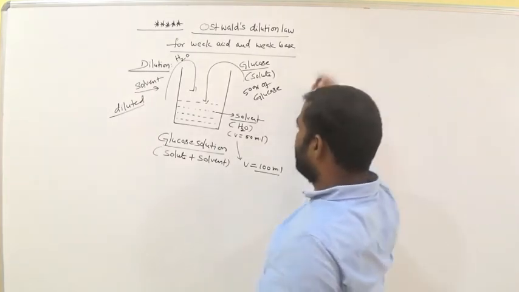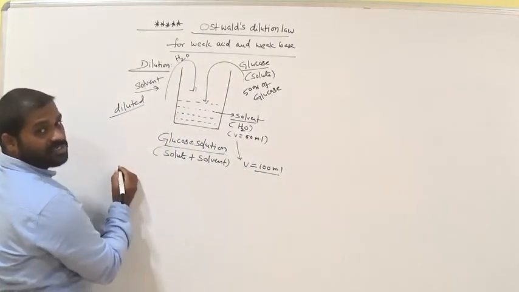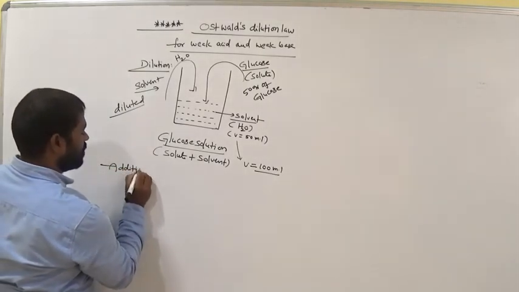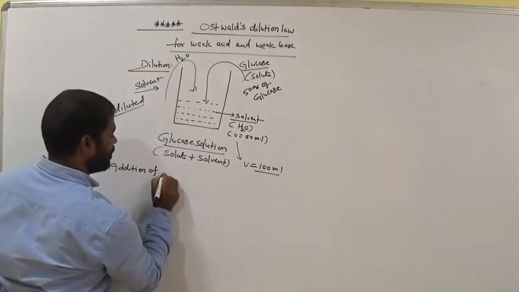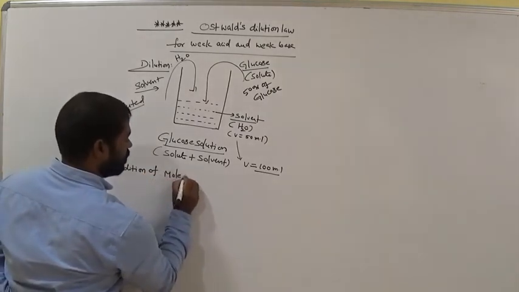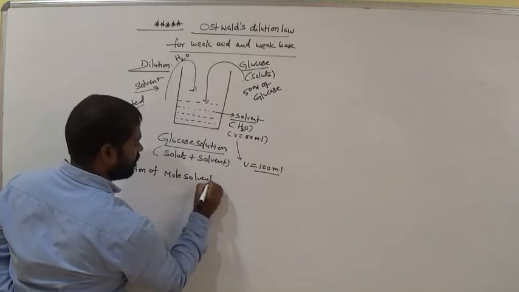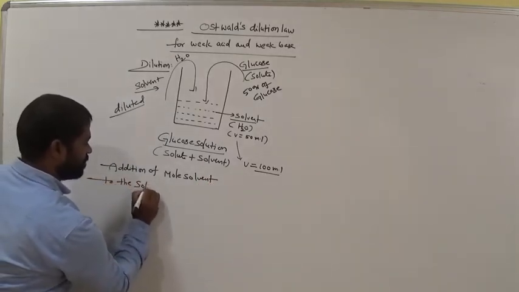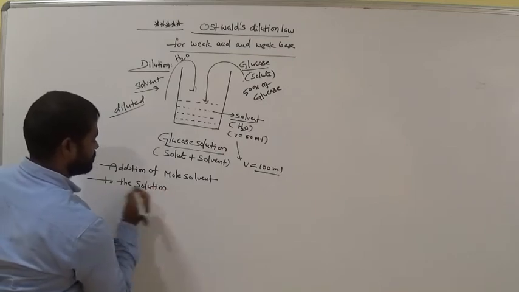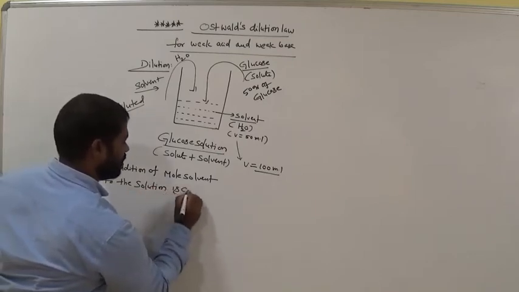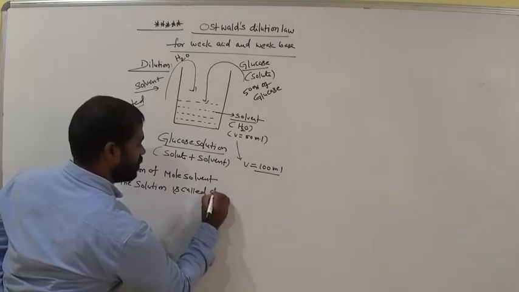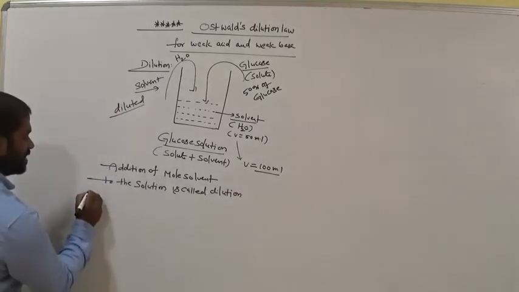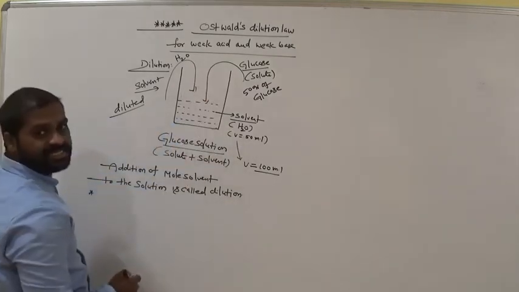So finally, dilution means addition of more solvent to the solution is called dilution. Remember this. So then what are the points we observed in this case?